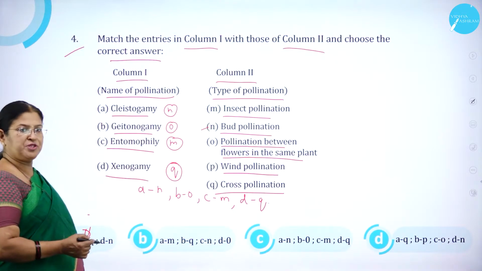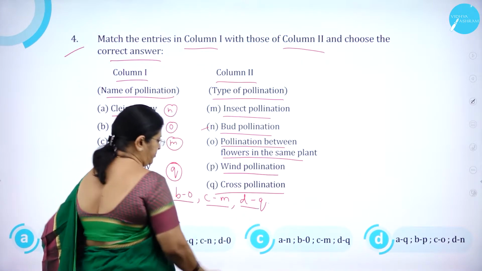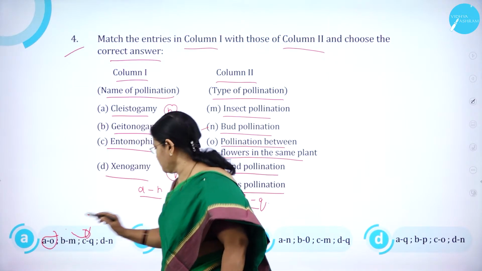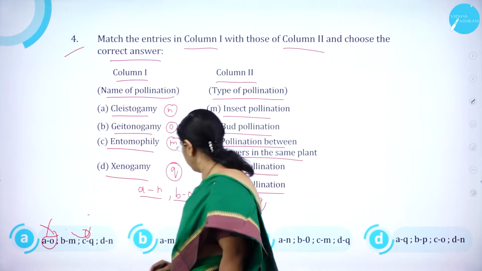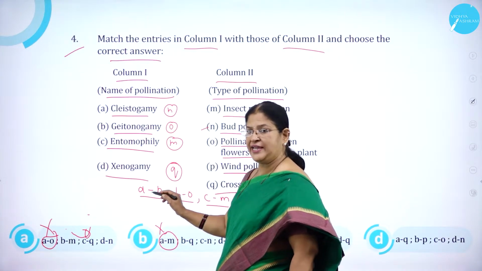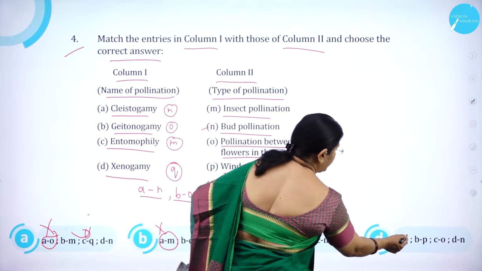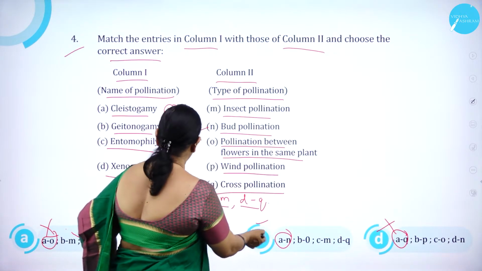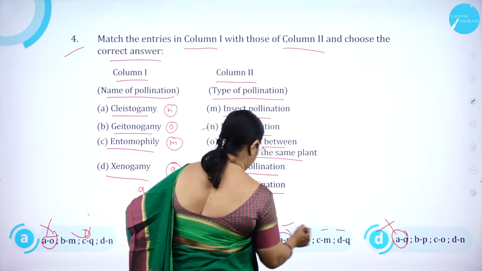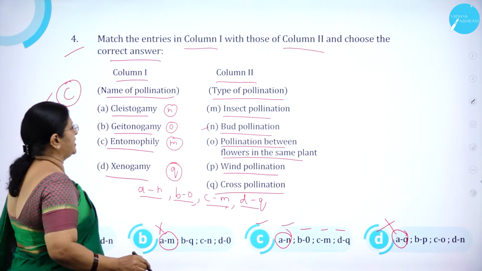Now let us see which is the option which is having AN, BO, CM, DQ. Moving on to the first option, AO. So the first one is wrong. Then AM, the second one also is wrong. Here it is AM. Here it is AN. Here you can see AN, correct. Here you can see AQ, so this is also wrong. So obviously here you can see AN, BO, CM, DQ. So option C is correct.